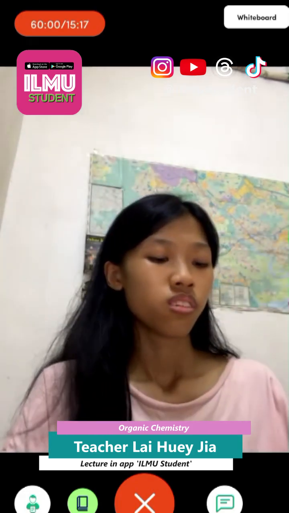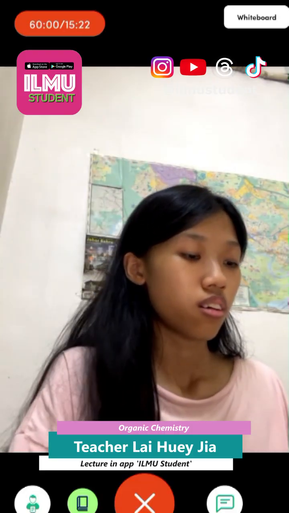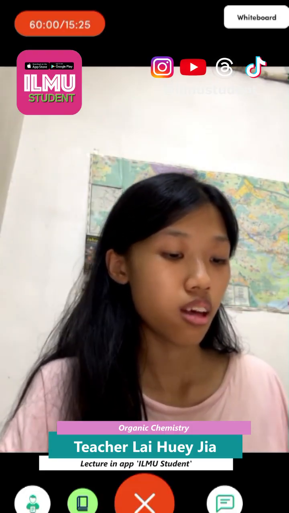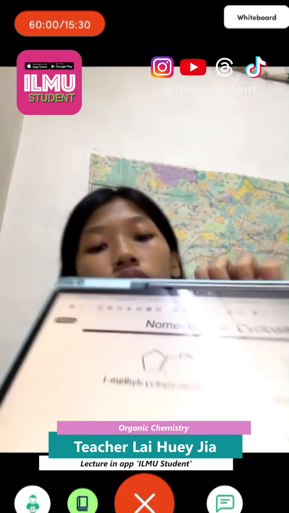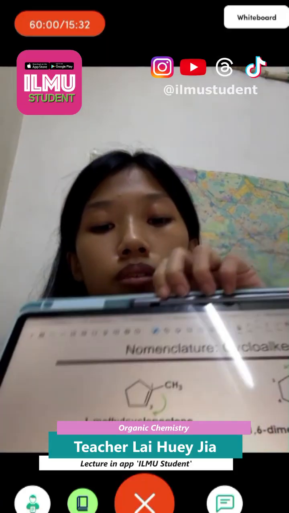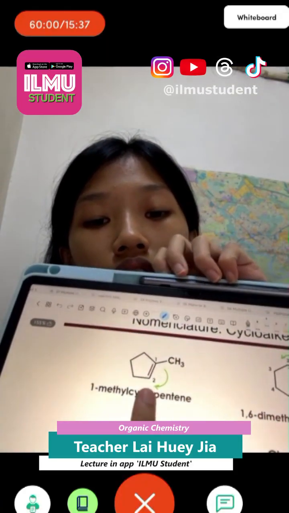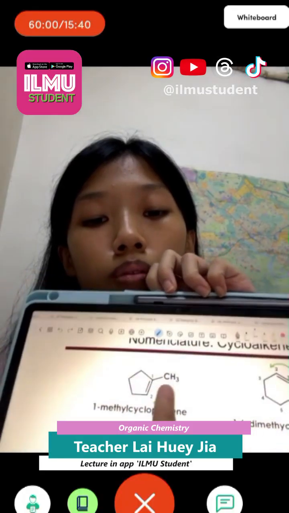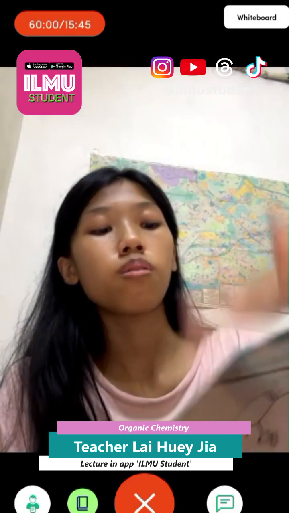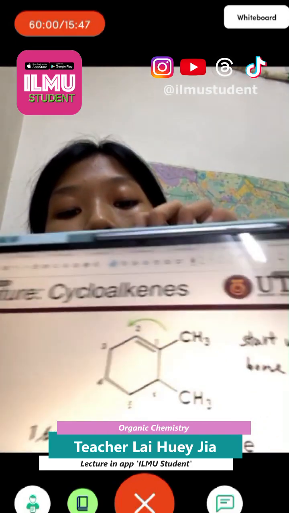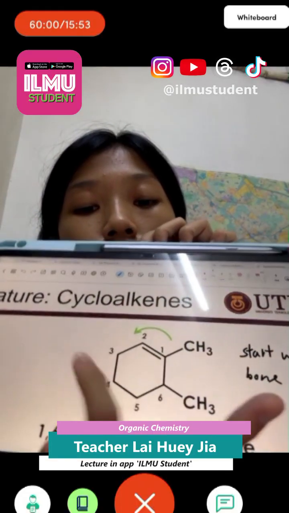Next, we look at some examples also. Maybe somebody will ask how we can start our numbering. If you have a substituent like this, the numbering should start with the double bond that has the substituent. So here must be 1. Here we have 2 substituents, but the numbering should start with the double bond that has the substituent. So start here: 1, 2, 3, 4, 5, 6.